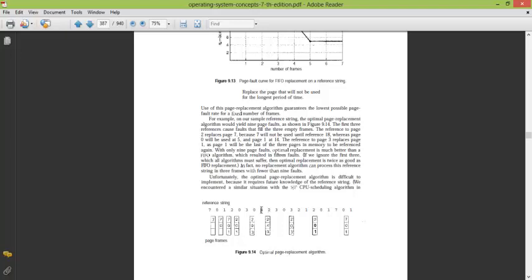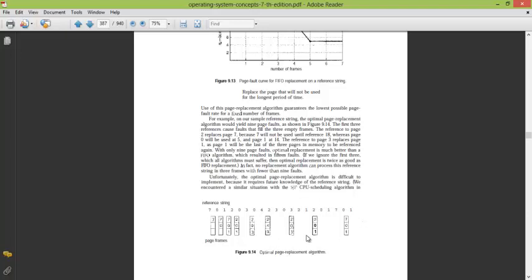Then comes 4. Now 4 will see out of 2, 0 and 3 which is the farthest. So 2, 3, 0 is the sequence. 0 is farthest, so it will replace 0. It becomes 2, 4, 3. Then comes 2 and 3 which are already in the sequence, so this will be ignored. Then comes 0. Now 0 will again see which are the farthest. It finds that 3 and 2 are its neighbors and 4 is not in the sequence, so it will replace